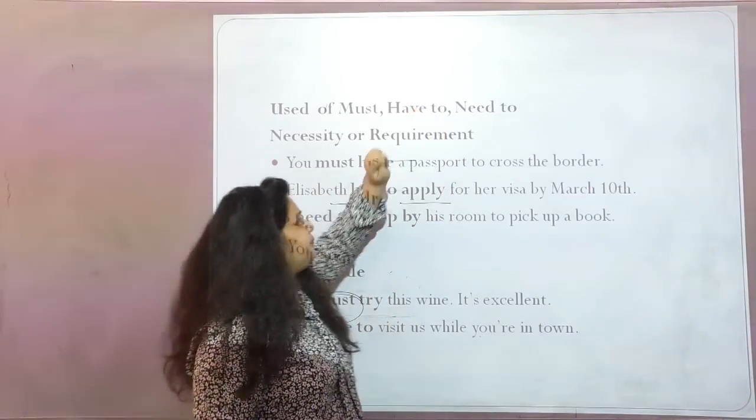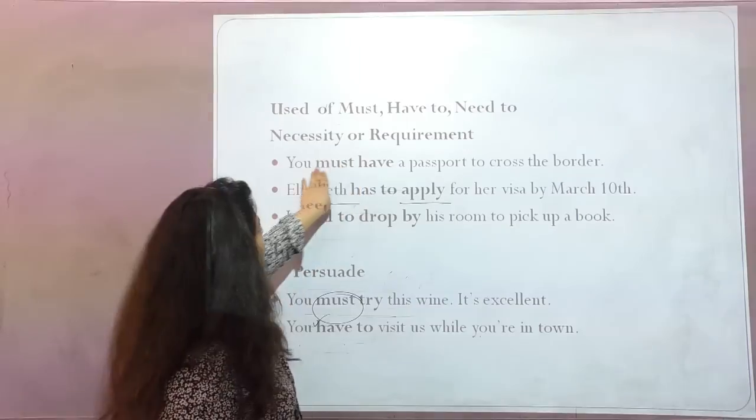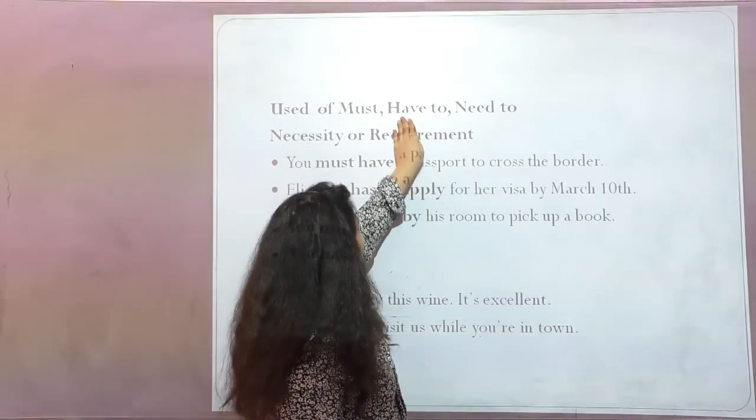They are very important. For example, necessity or requirement. When you are talking about requirements, or maybe necessities, at that particular time you use have to and need to.